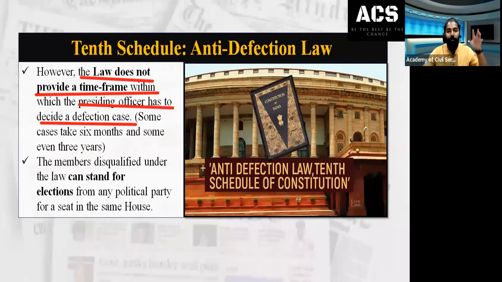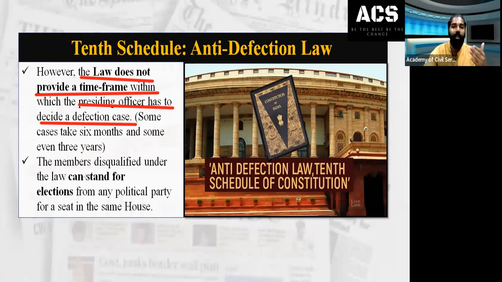Once I am disqualified under this law, I can again go and contest an election, depending upon the party which I joined. I can represent a political party like BJP, or any other party if I shift to another. So a by-election will be held. Through the by-election, by standing as a candidate again representing any party, I can come into the House and become a member again.